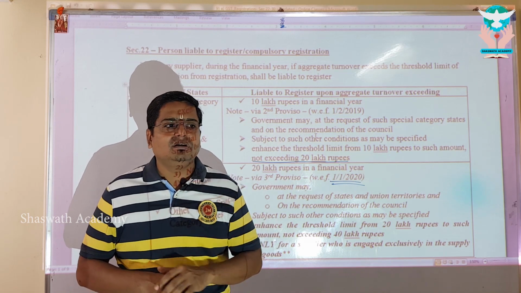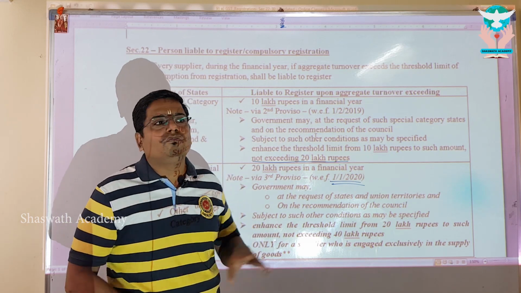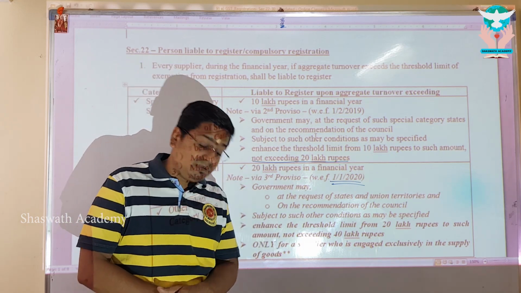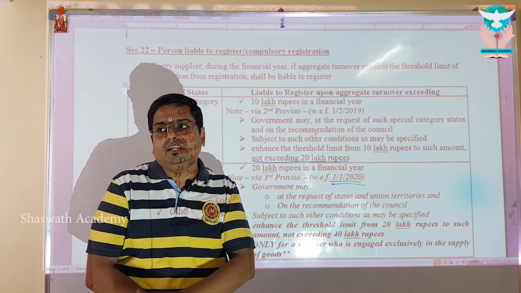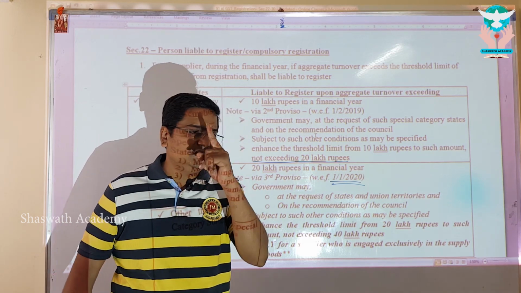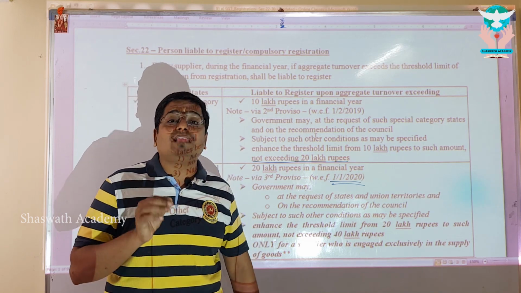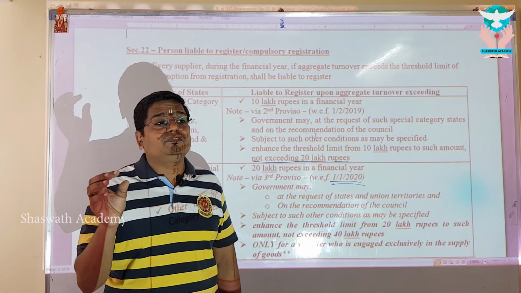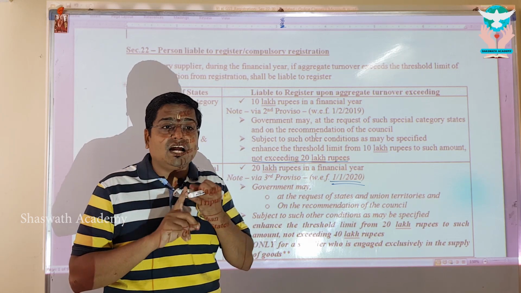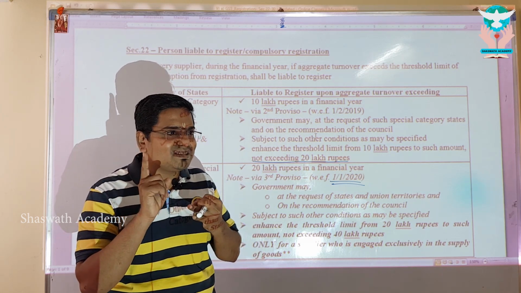Exception is only one. Such supplier for whom the higher threshold limit is as per the proviso, which is not exceeding 40 lakhs, they can do only one supply, which is, even if they do, they will still be considered as eligible. That is supply of services by way of lending, advances, loans. Remember somewhere?